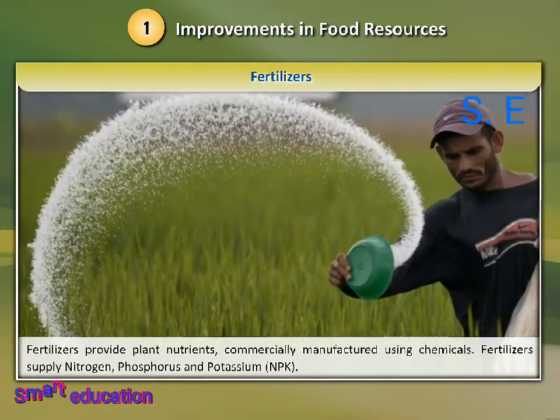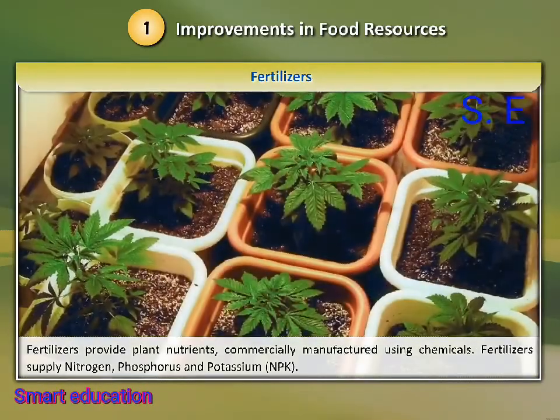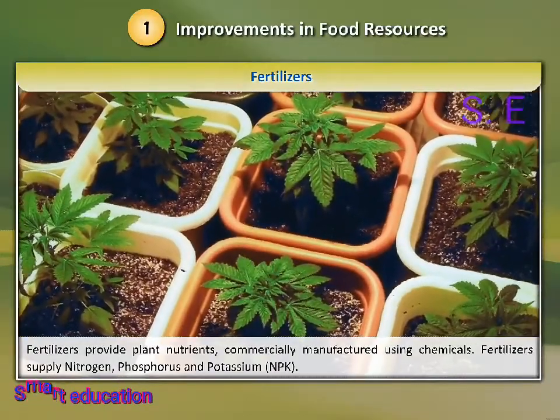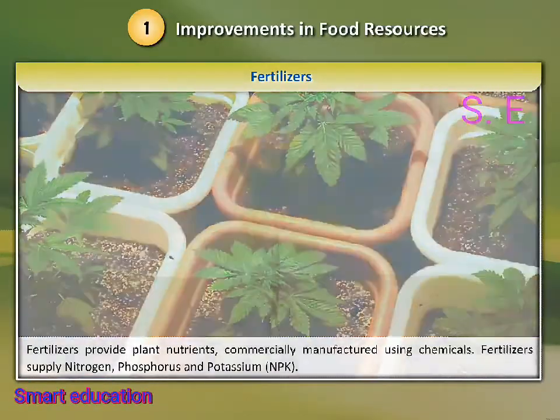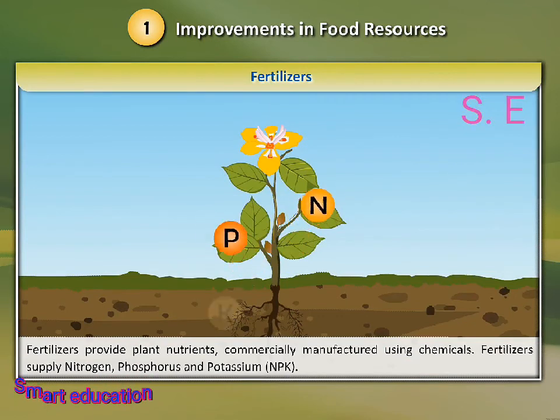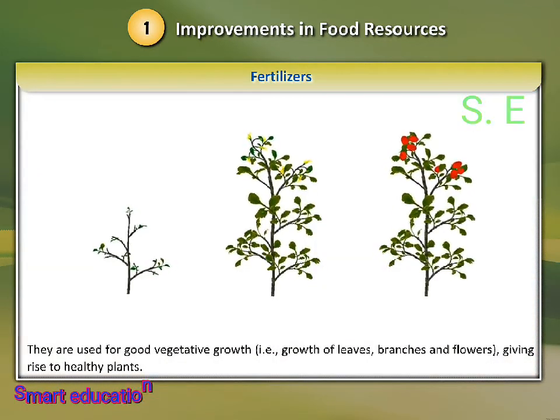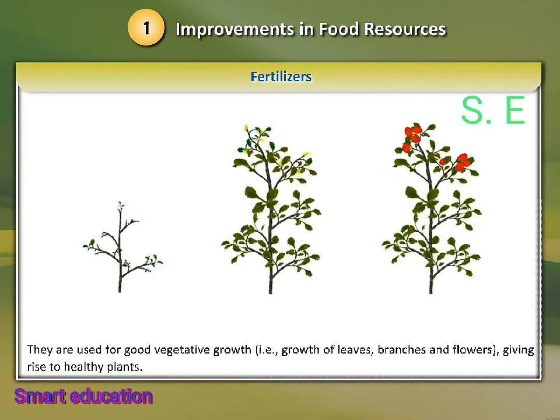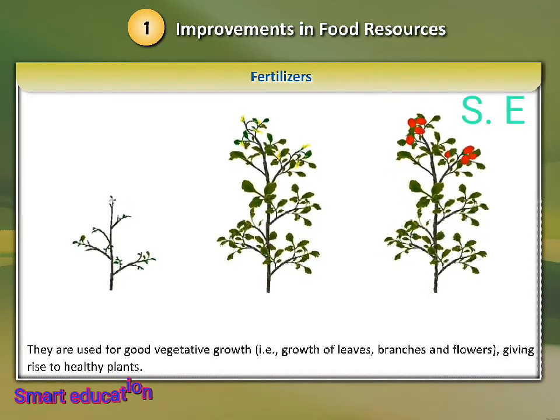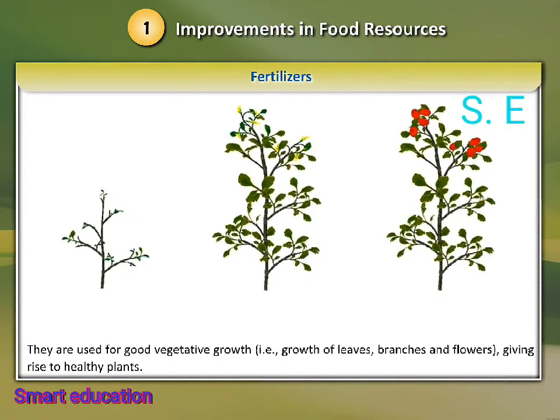Fertilizers. Fertilizers provide plant nutrients, commercially manufactured using chemicals. Fertilizers supply nitrogen, phosphorus and potassium, NPK. They are used for good vegetative growth, that is, growth of leaves, branches and flowers, giving rise to healthy plants.